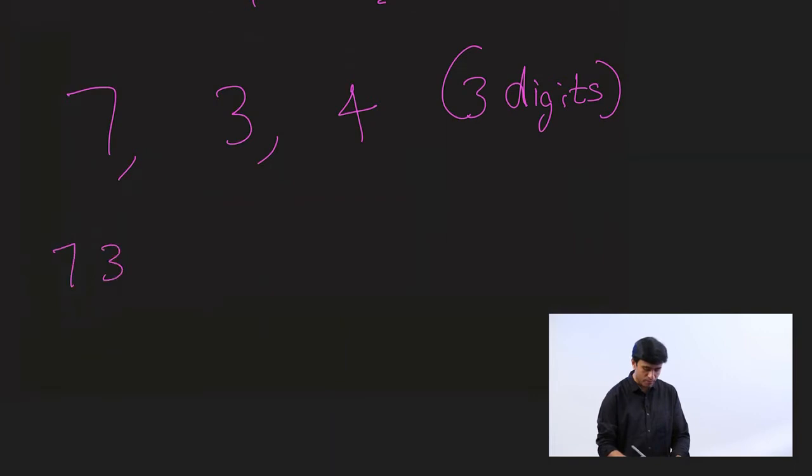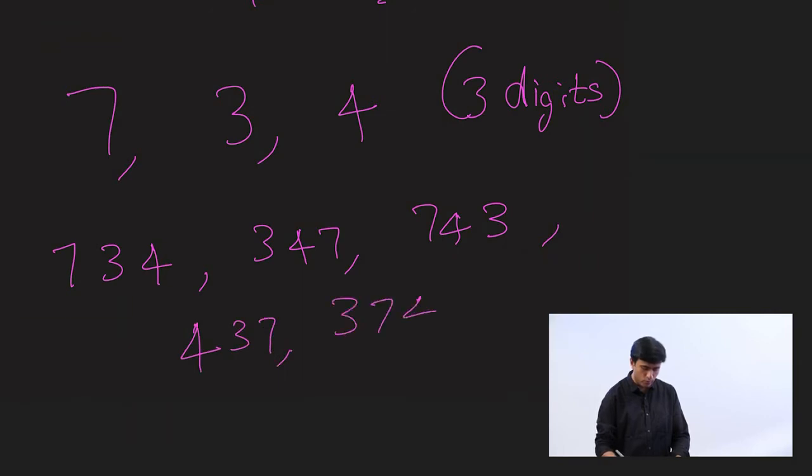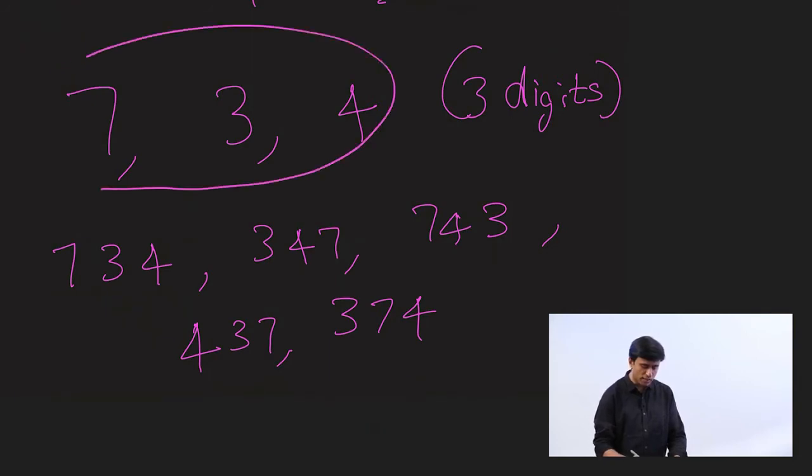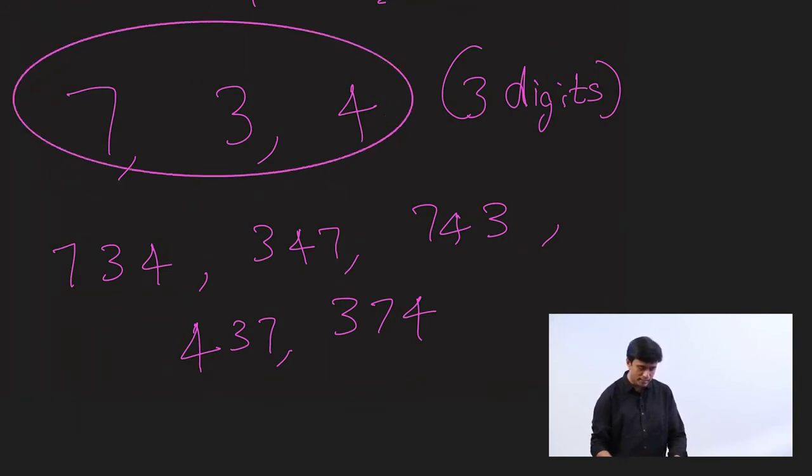Let's try. 7, 3, 4 is one number. 3, 4, 7, 7, 4, 3, 4, 3, 7, 3, 7, 4. You see, look at all the 3-digit numbers you can make using these 3 digits that are given.